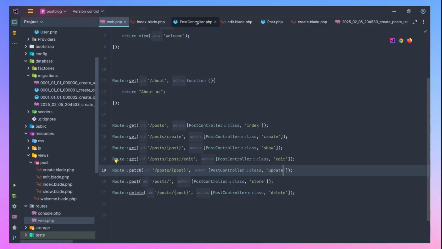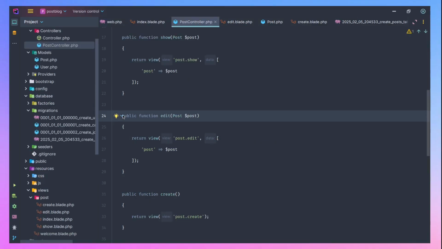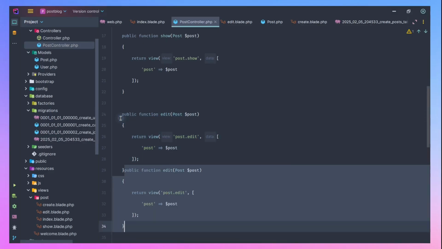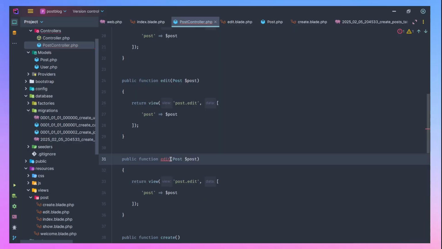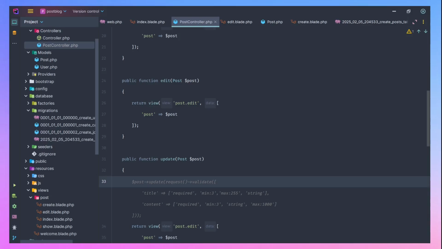So then on our controller, we need to define that method. That is the method we're actually calling. So let's define it, that is update. So don't forget we are using route model binding. Then what we want to do is update the post.